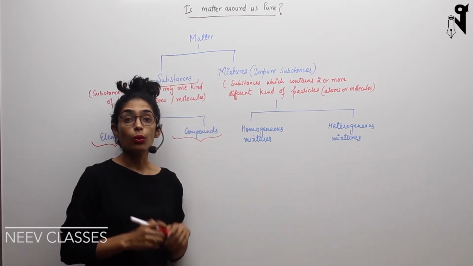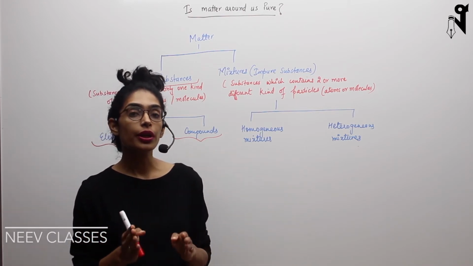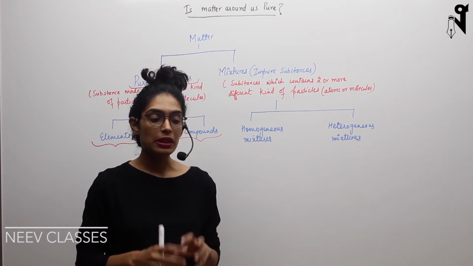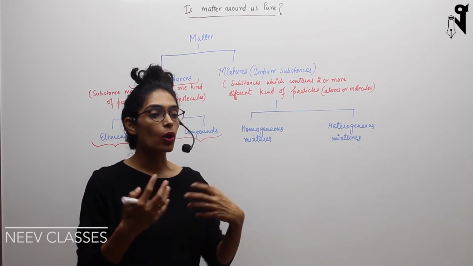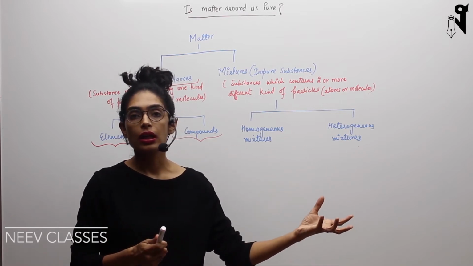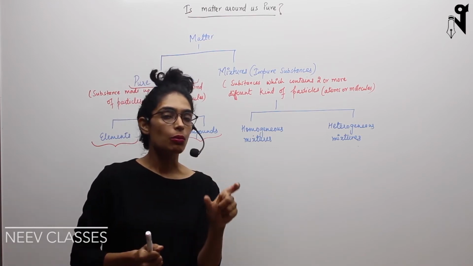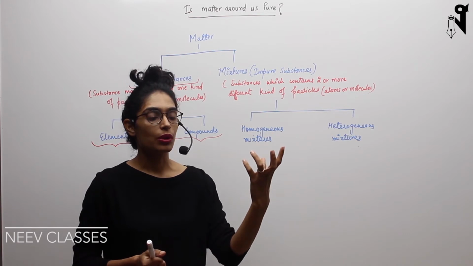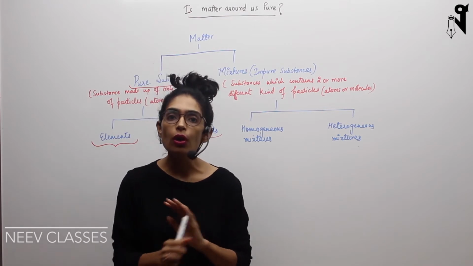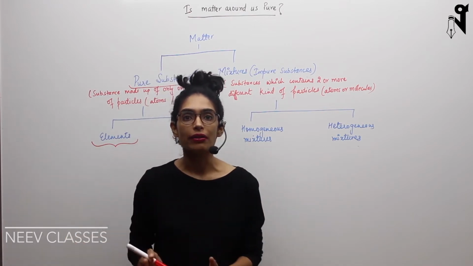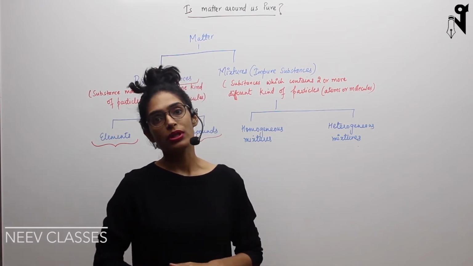Okay, so what exactly does this whole thing mean? This whole thing means that you cannot convert it into different matter. That means if you have iron, iron cannot be converted into something else just by physical means. Similarly, water cannot be converted into something else through physical means. Only states can change. A solid iron can become a molten iron. Solid ice can become water, and water can become steam. That's all can happen, but internally the chemical composition will not vary. So basically, one matter cannot be converted into another matter just by physical processes in pure substances.